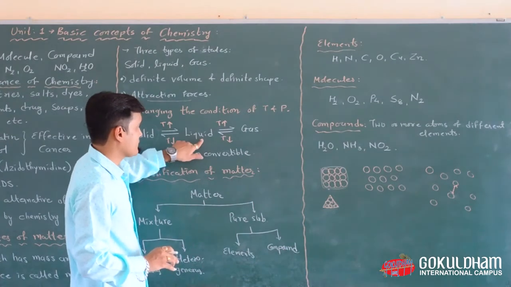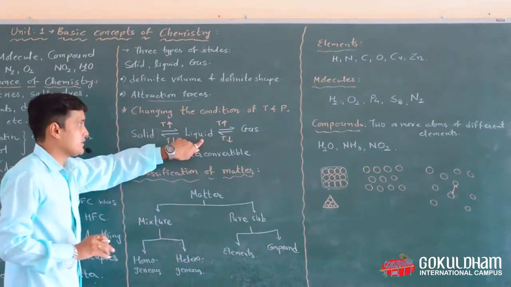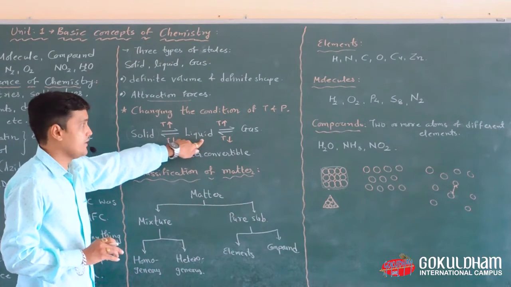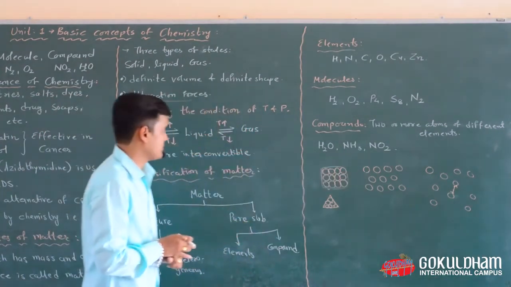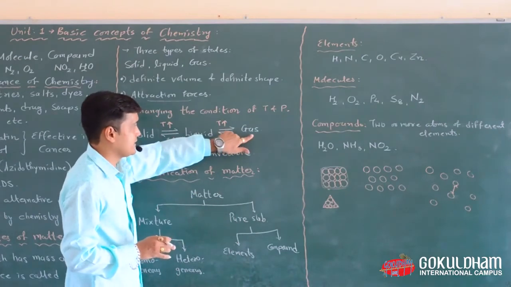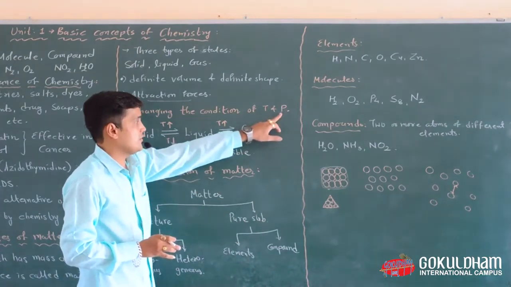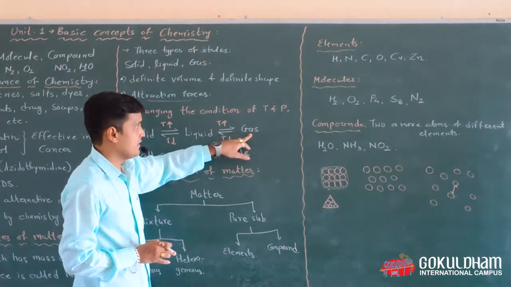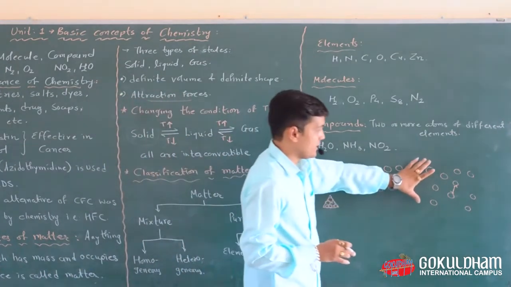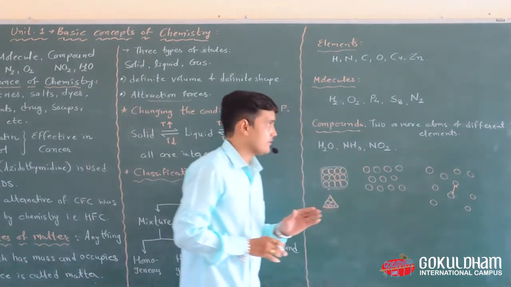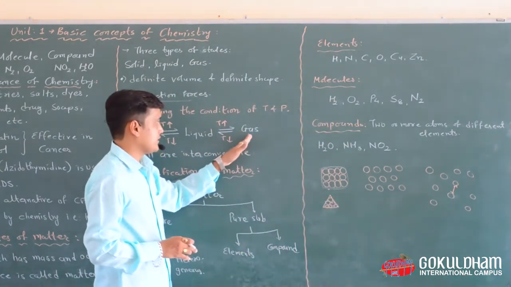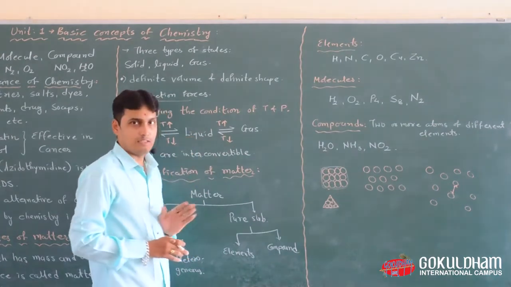In liquid, there is a small effect, reducing the space between the molecules under specific conditions. But in gases, the pressure effect is very high. You can compress these molecules by applying pressure. When you apply pressure, these gaseous molecules are converted into liquid.